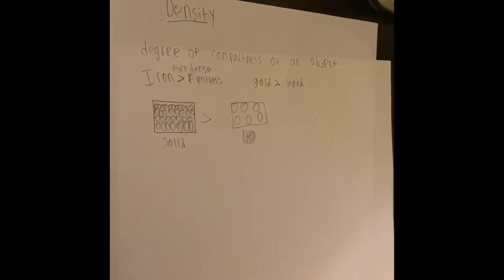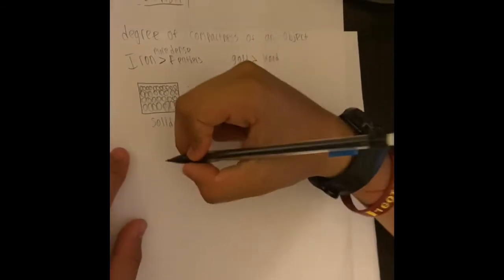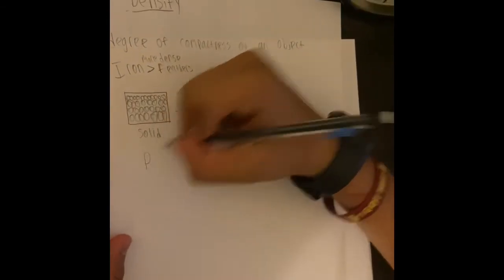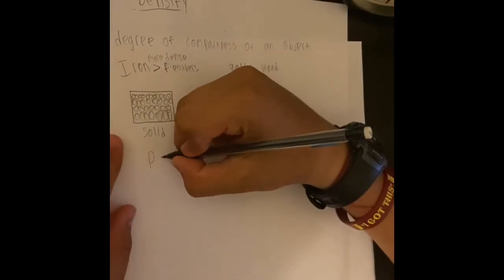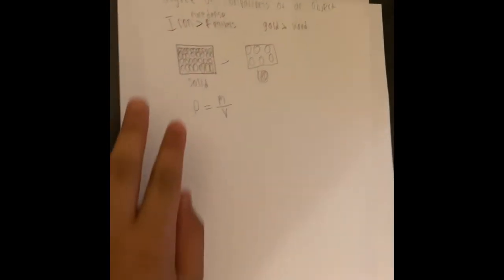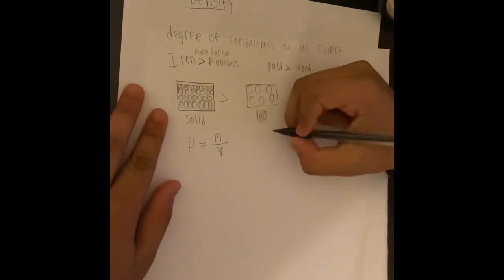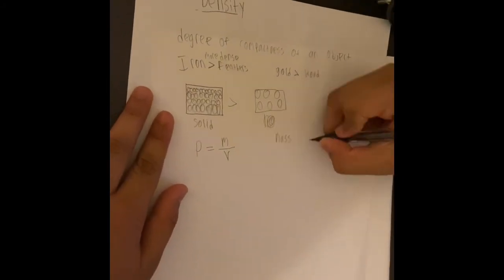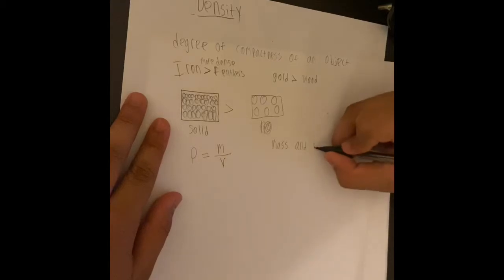Okay, so now, basically, density can be represented as a formula. Density, which is denoted as rho rather than D, is equal to mass over volume. But before I get into this equation, I need to talk about one thing, because many people get this confused. What is the difference between mass and weight?